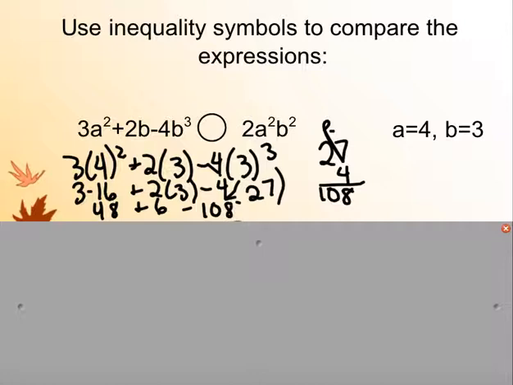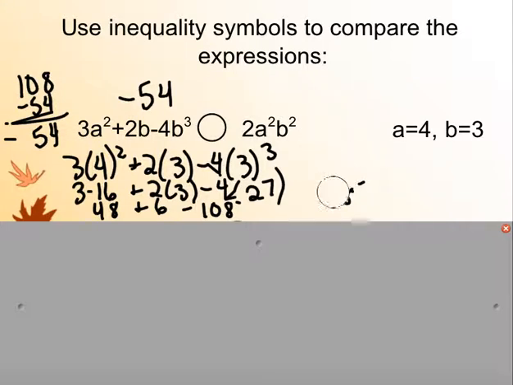Okay, so we simplify and we get 54 minus 108, so we do 108 minus 54, and then our answer will have a negative on it. So we get a negative 54 for this expression. Pretty small. All right, let's make some room for this next one.